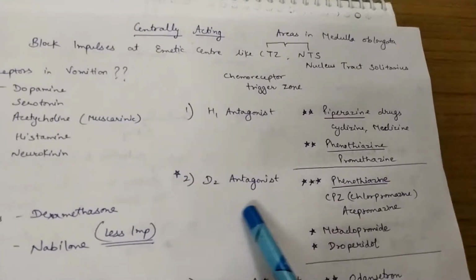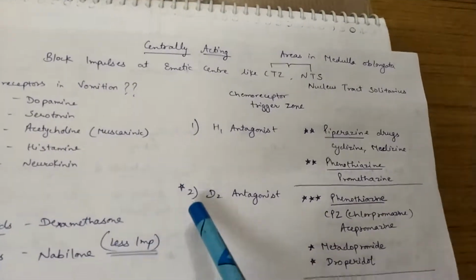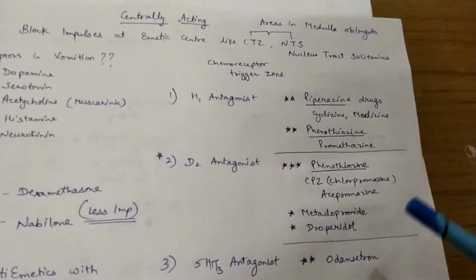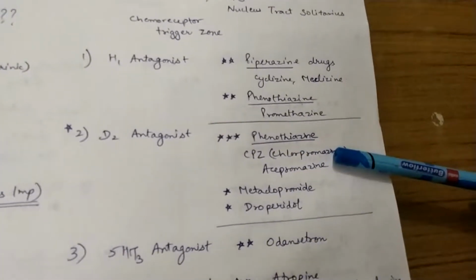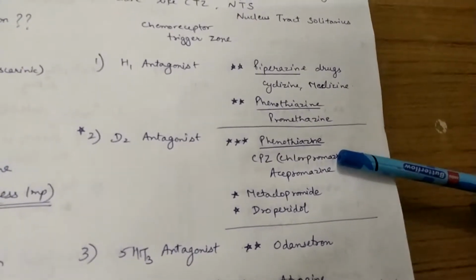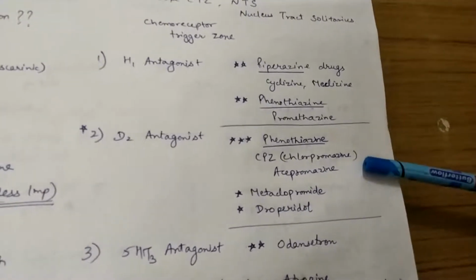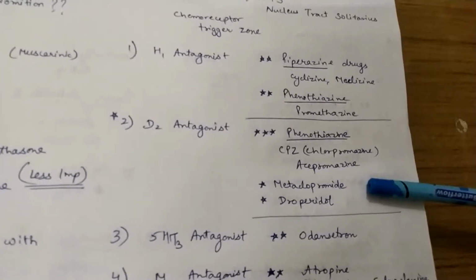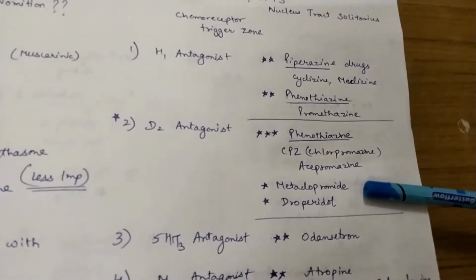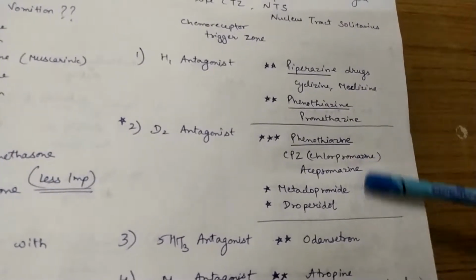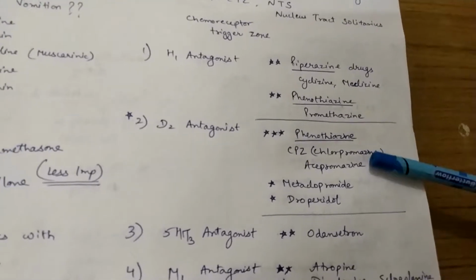Second one is D2 antagonist. This is quite important, so I also mark a star. The important class of this is the phenothiazine drugs. For example, chlorpromazine or acepromazine, which we also use in clinics. Second one is metoclopramide and third one is droperidol. This is an important class, D2 antagonist, please remember that.